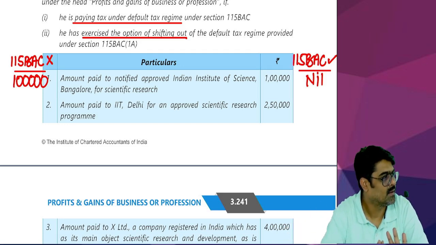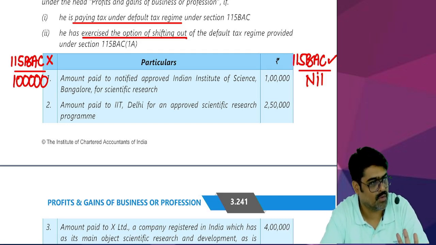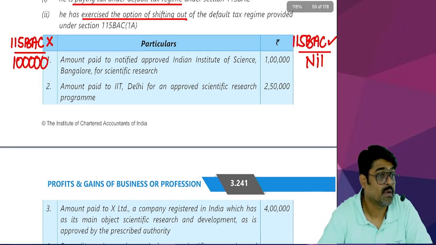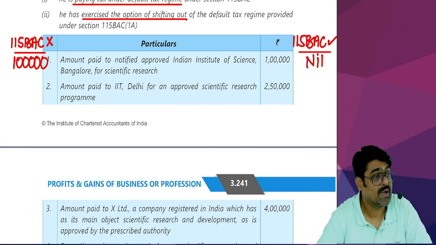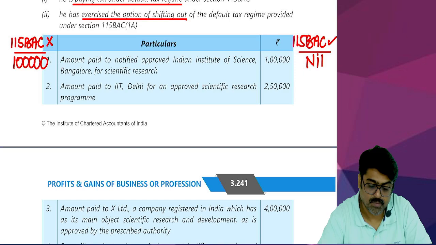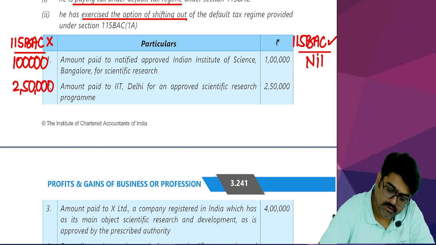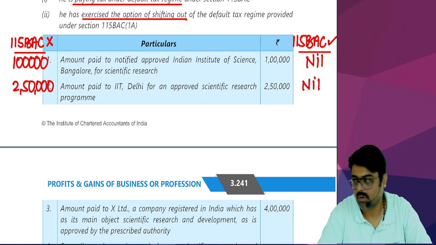Wait. How are we going to solve this question? I am going to tell you. Don't worry, give me 2 minutes. First, focus here. Again, the amount is paid to IIT Delhi for an approved scientific research. Amount paid to any college, university, etc. for conducting scientific research is a donation, and that is also allowed as a deduction. So you are going to claim 2,50,000 fully. But this will not be allowed if you follow 115BAC.